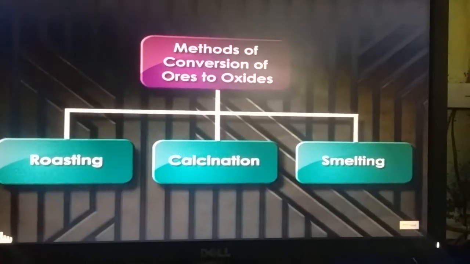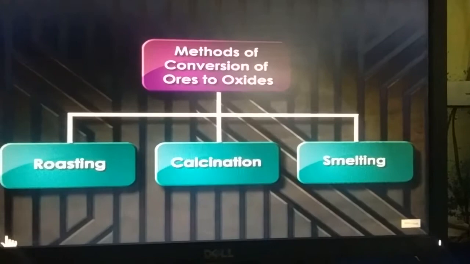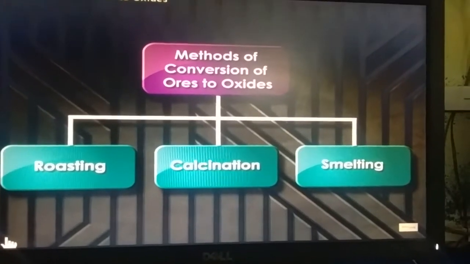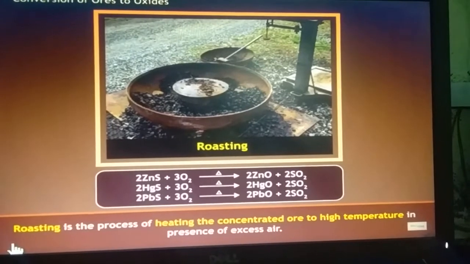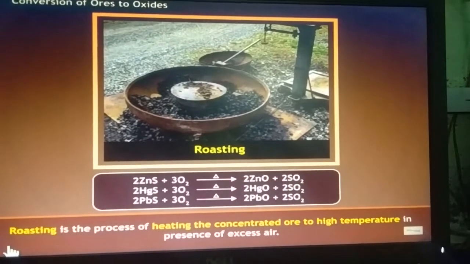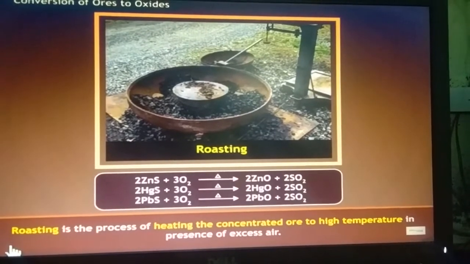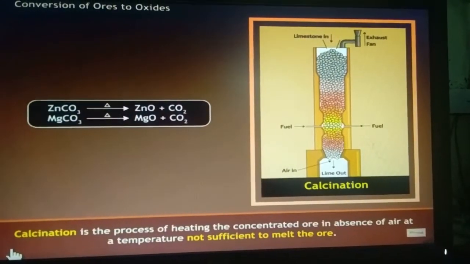Now we will discuss each process separately. The first is the roasting process. Roasting is the process of heating sulfide ores in a supply of oxygen into their oxide form. Like zinc sulfide, mercuric sulfide and lead sulfide are converted to oxide form.